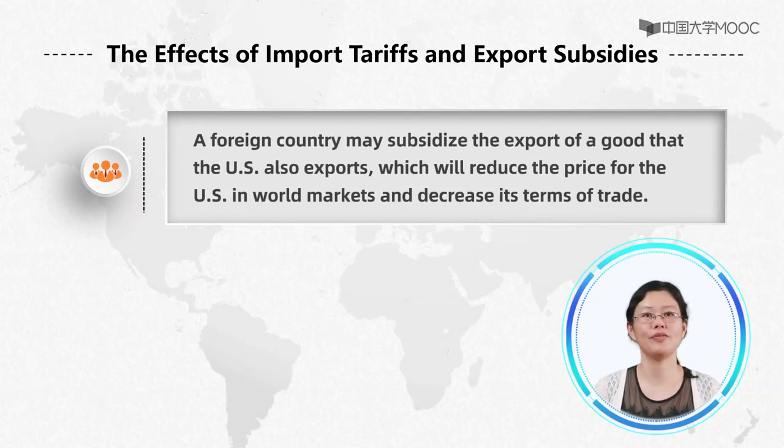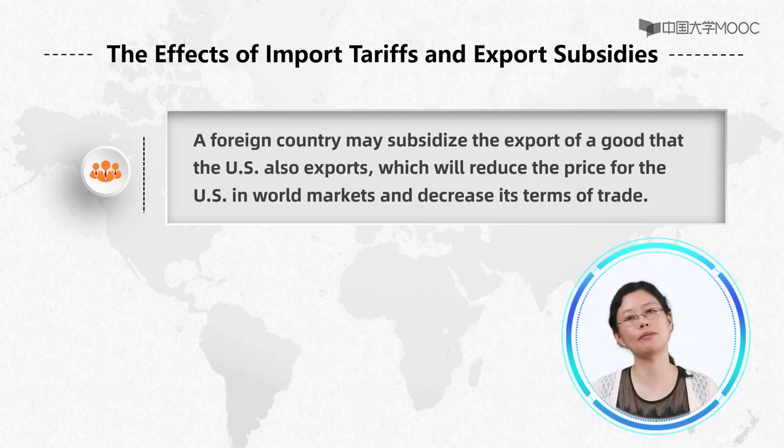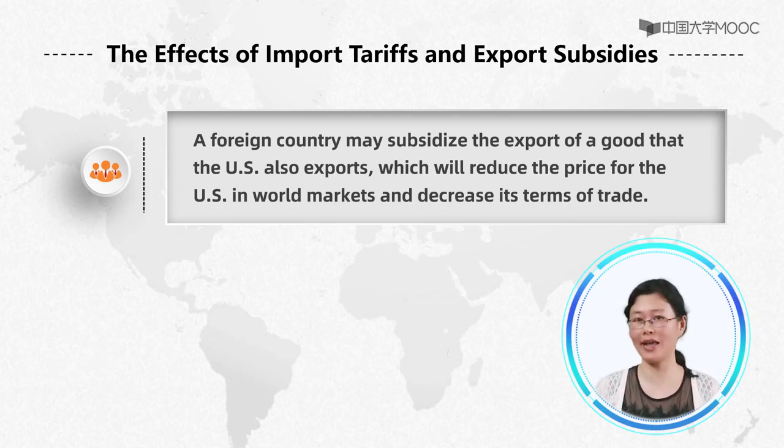Consider this situation. A foreign government may subsidize the export of goods that compete with United States exporters. This foreign subsidy will obviously hurt the United States because it reduces the price for the United States in the world markets and decreases its terms of trade. A good example is the EU subsidized agricultural exports, which reduce the price American farmers receive for their goods